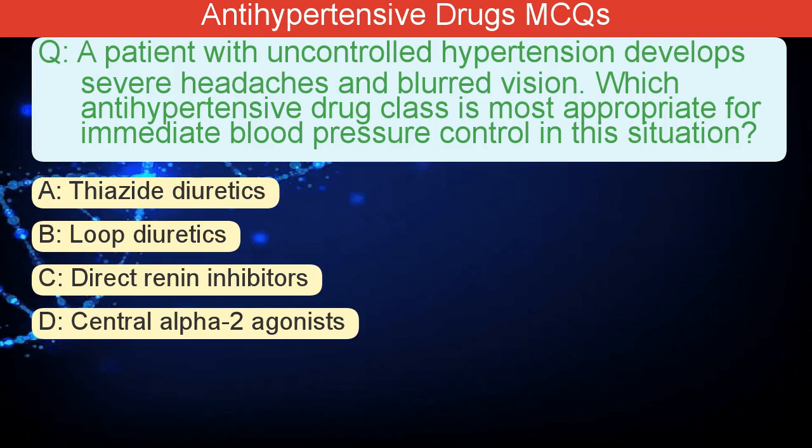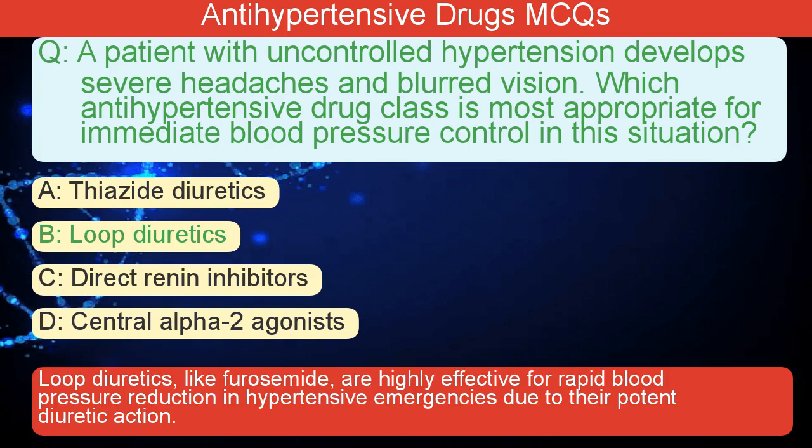A patient with uncontrolled hypertension develops severe headaches and blurred vision. Which antihypertensive drug class is most appropriate for immediate blood pressure control in this situation? A. Thiazide diuretics. B. Loop diuretics. C. Direct renin inhibitors. D. Central alpha-2 agonists. The correct answer is B. Loop diuretics, like furosemide, are highly effective for rapid blood pressure reduction in hypertensive emergencies due to their potent diuretic action.